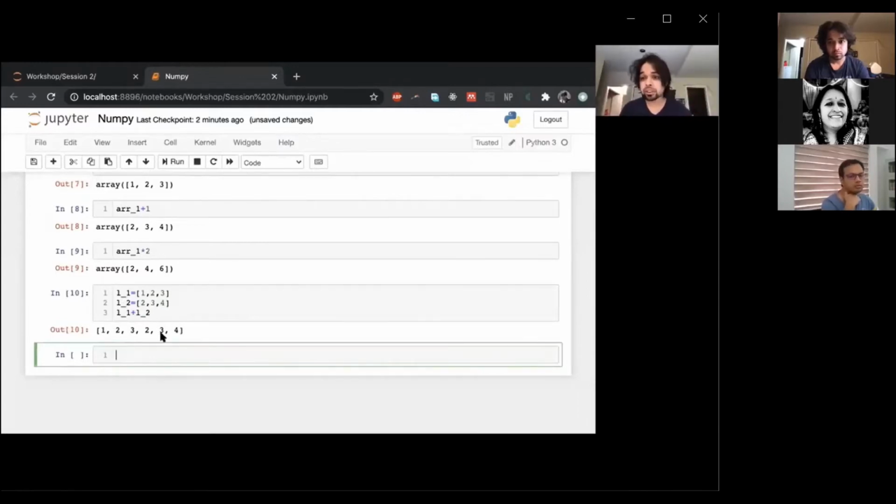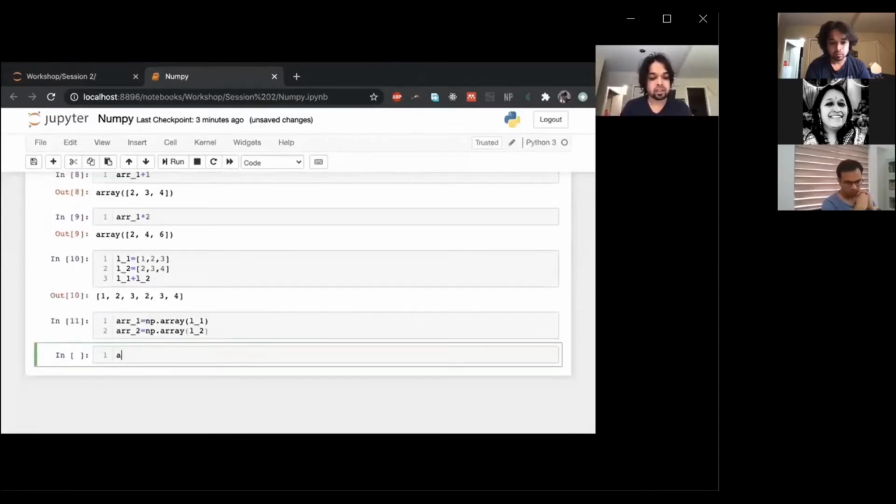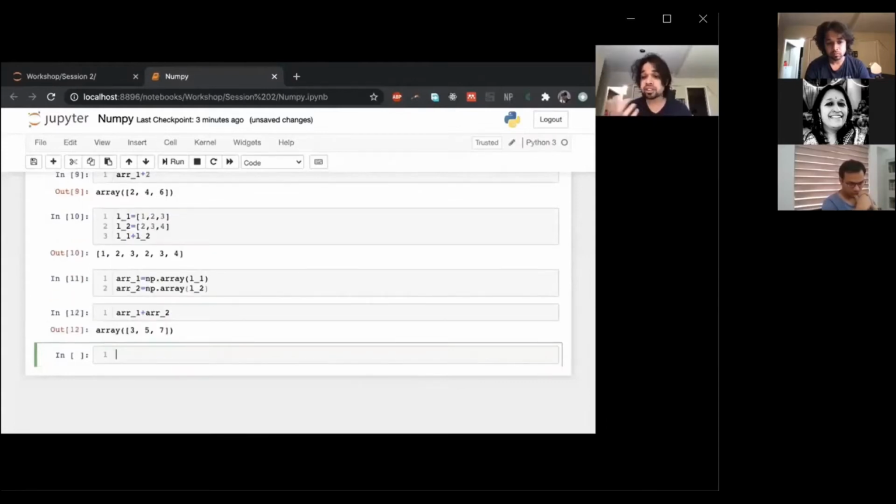So what I do now is convert both of these to arrays, np.array of L1 and np.array of L2, and here is my array1 plus array2. People often ask what's the difference between arrays and lists. Arrays are made to behave like matrices, lists are made to behave like just a sequence. So your intuition could be geared in that sense.